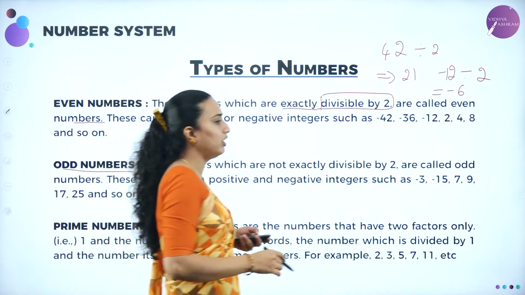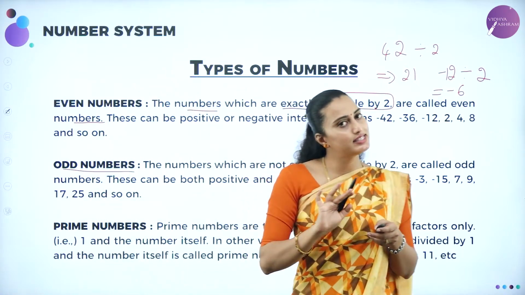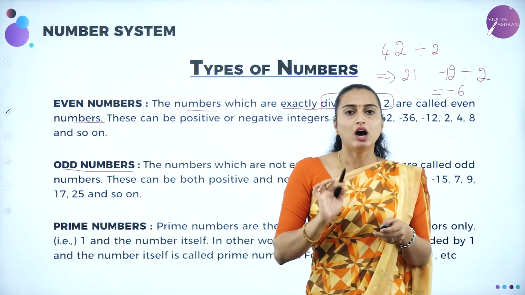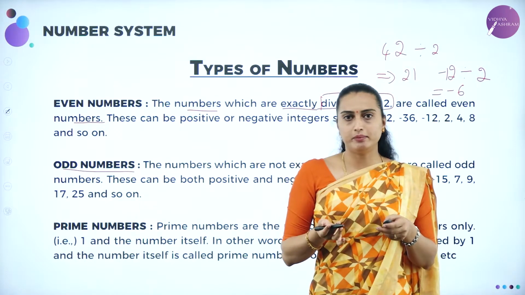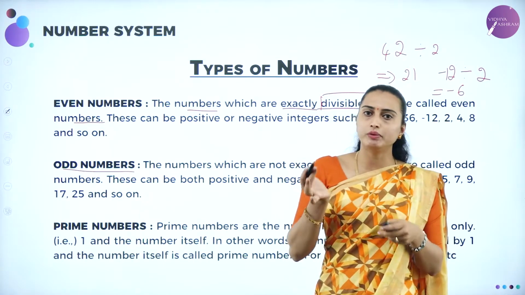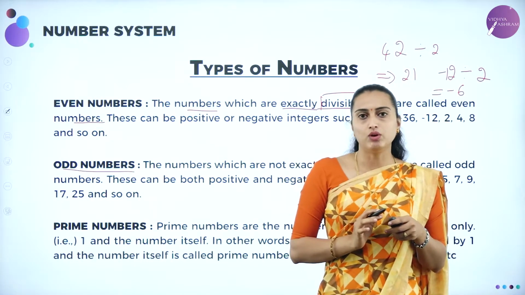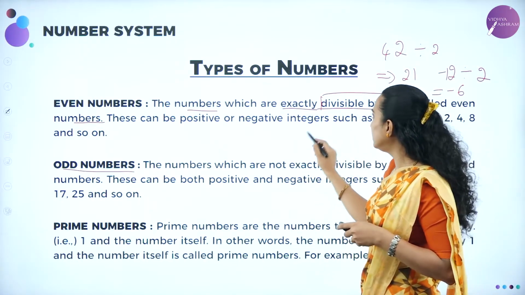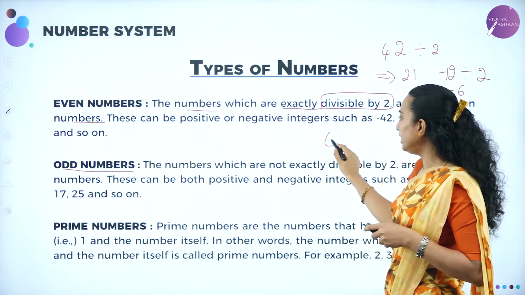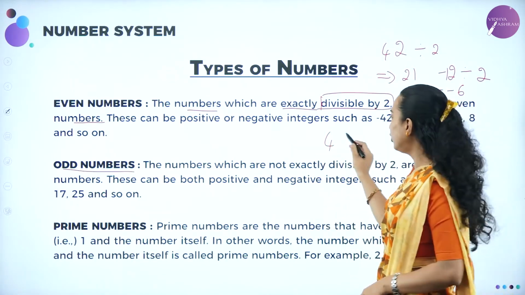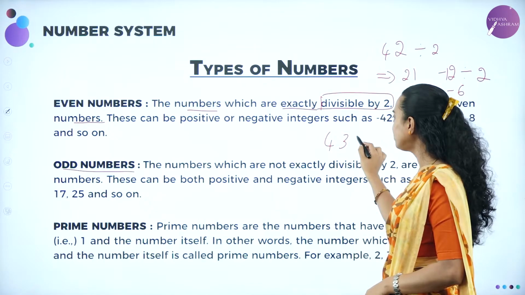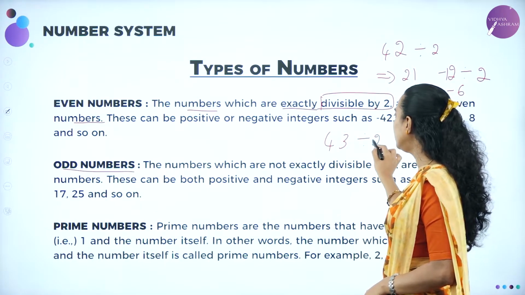Next we'll be moving on to the odd numbers. What do you mean by odd numbers? Numbers which are not exactly divisible by 2 are going to be known as the odd numbers. Odd numbers can be negative also. Odd numbers can be positive also. See, you can take 43. The same example, I am going to increase the number by 1. So is 43 divisible by 2? No, it is not divisible by 2.